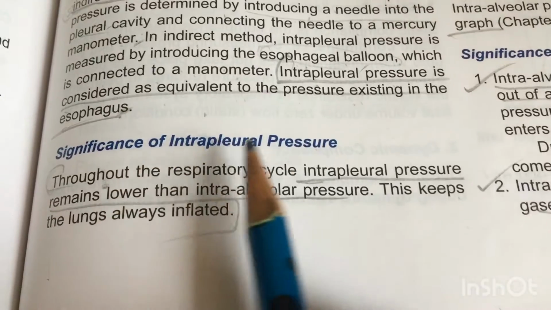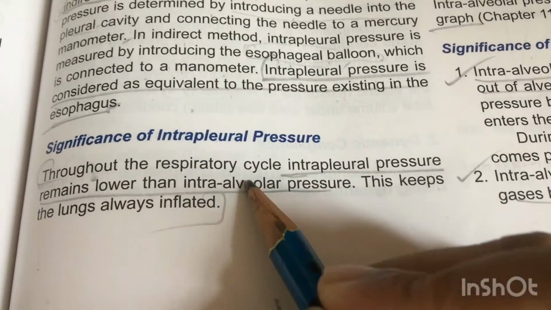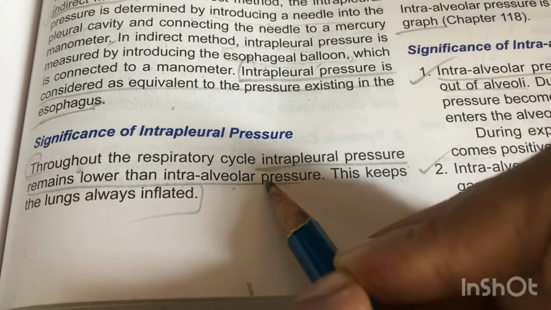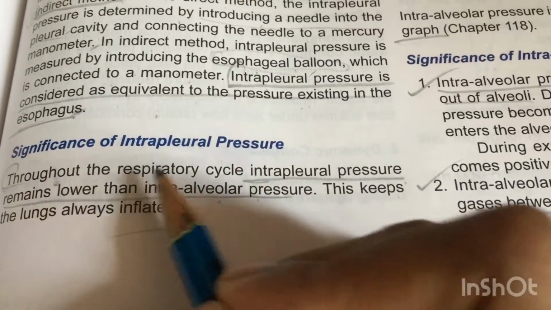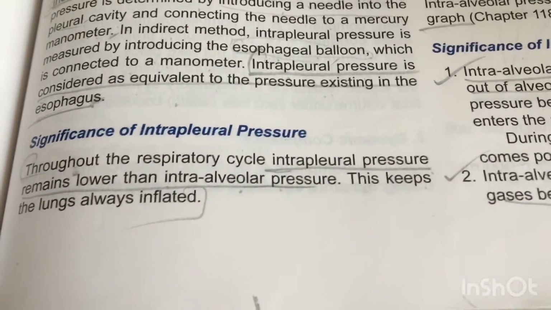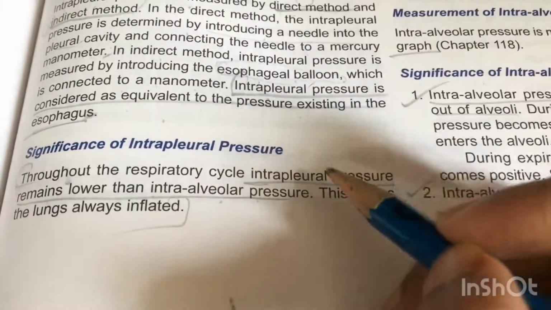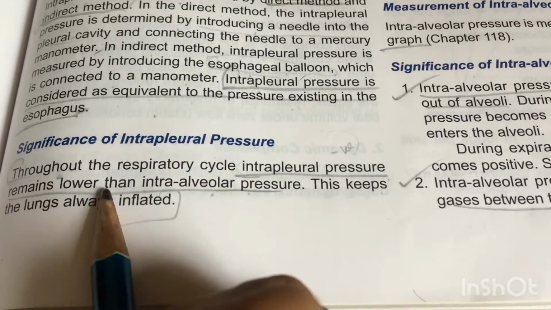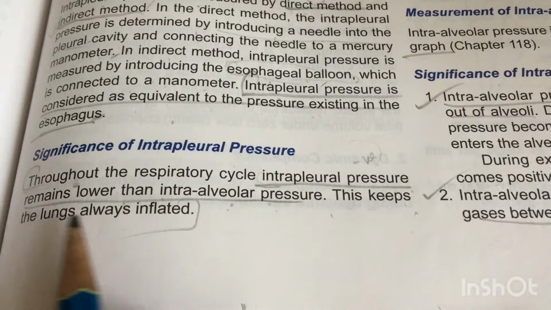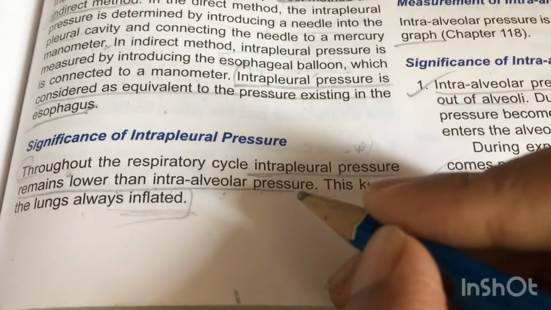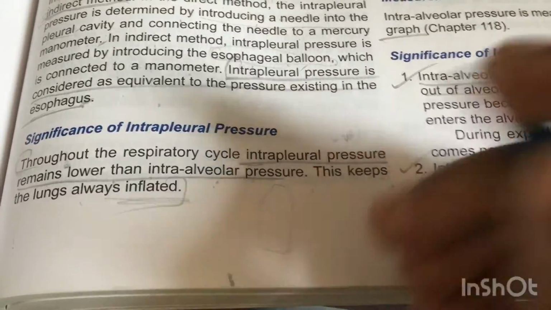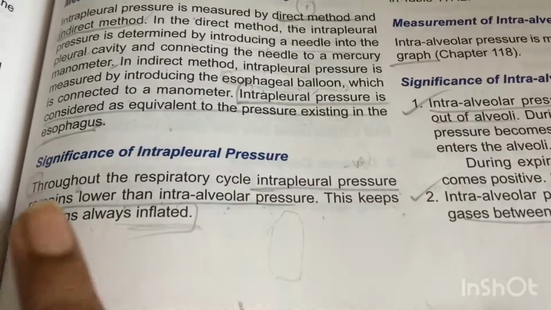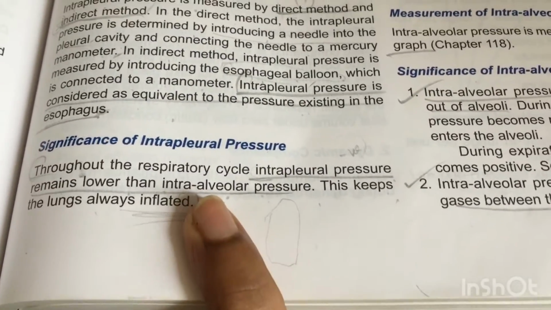So next, about the significance of intrapleural pressure. Throughout the respiratory cycle, the intrapleural pressure remains lower than the intraalveolar pressure. This is also an important point, as we know that the intrapleural pressure is always negative. This keeps the lungs always inflated. This is the reason why the lungs are always inflated, otherwise they would collapse. We can't breathe if the lungs are collapsed.